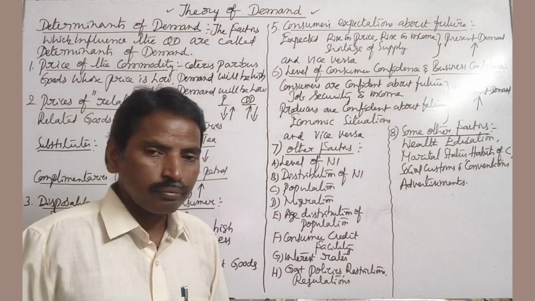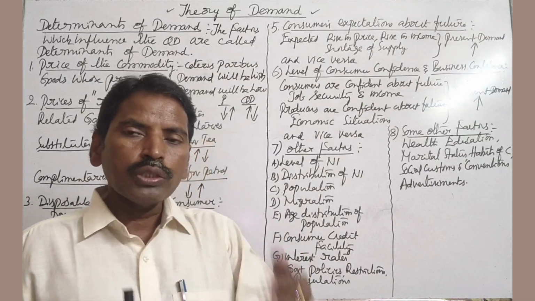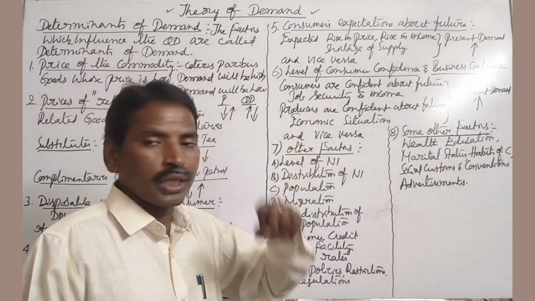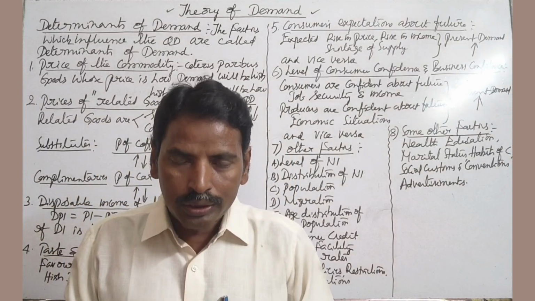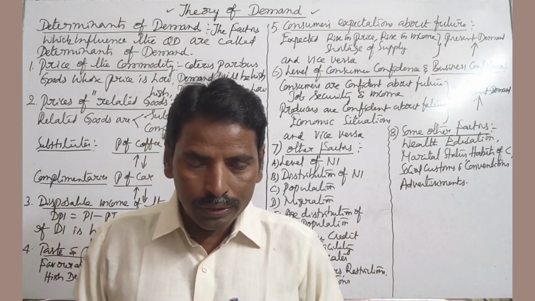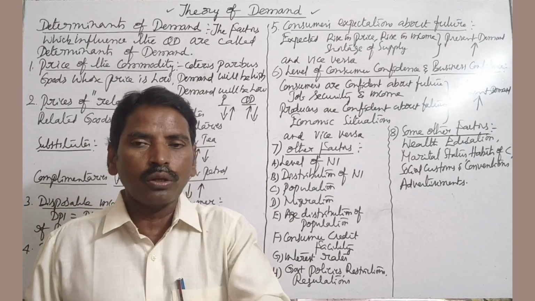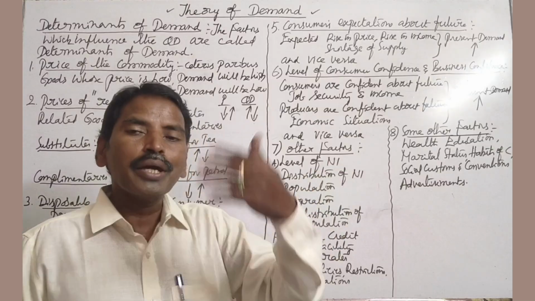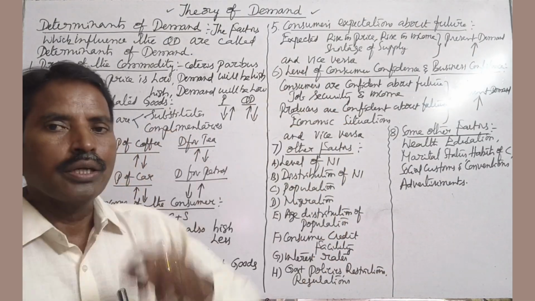Next, seventh one. Other factors. There are so many other factors which will influence demand for a commodity. One is level of national income. What is national income? National income is the total market value of all the final goods and services produced in a country during a given period of time. This is called national income. So if national income increases, demand also increases. If the national income decreases, demand also decreases.